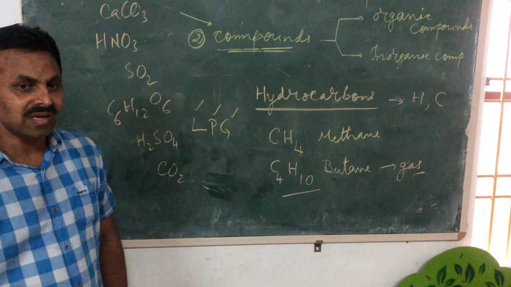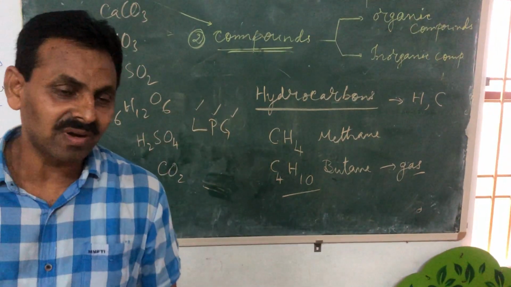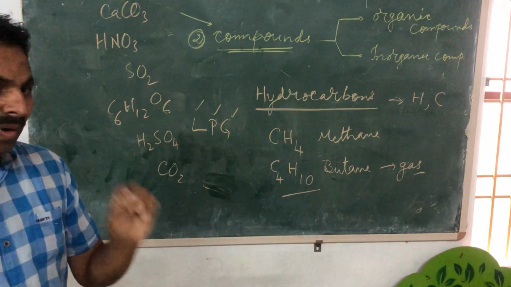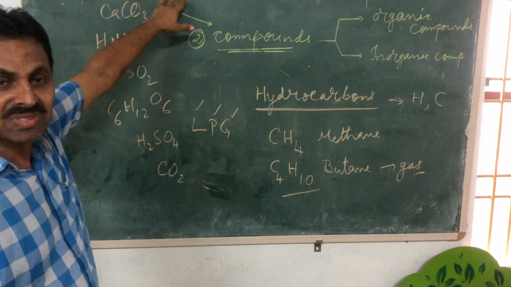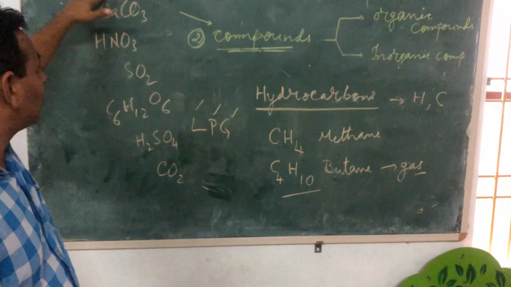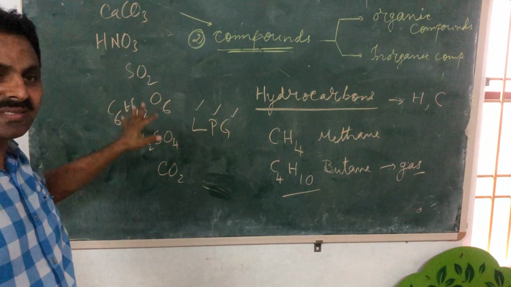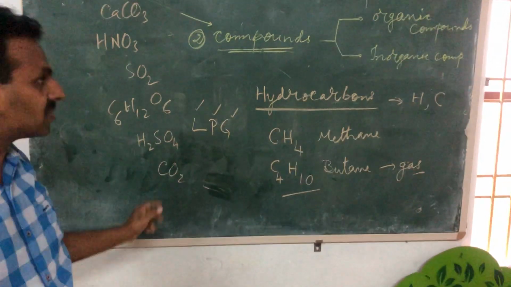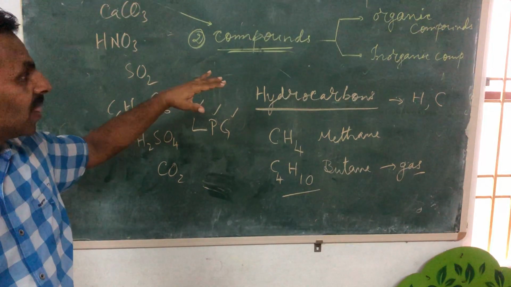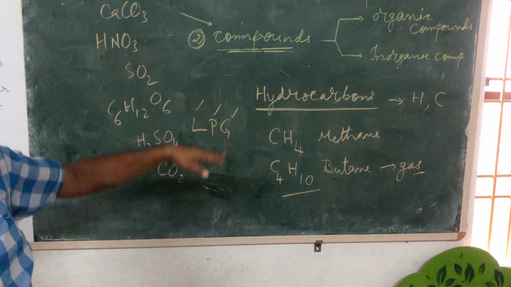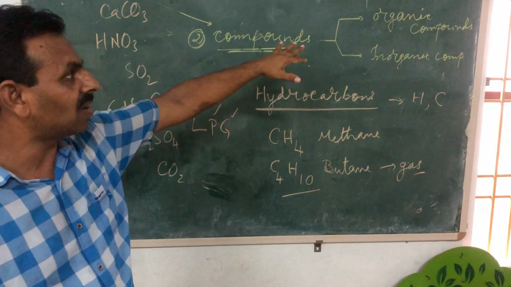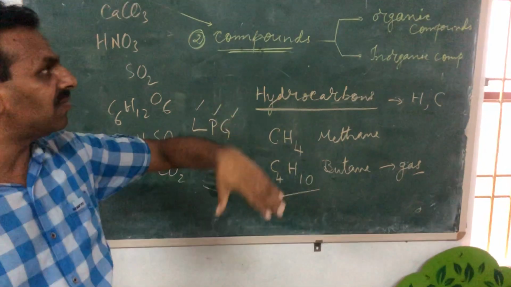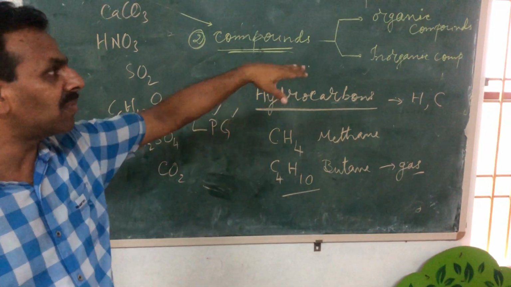Children, that's all for today, and only this much you will have to prepare for tomorrow's test. Only about pure substances you have to study, in which you have elements, types of elements as metals, non-metals and semi-metals and their examples. Then compounds, definition, examples. Organic compounds, which are the compounds of hydrocarbons and their derivatives. Hydrocarbons and their derivatives are nothing but organic compounds.